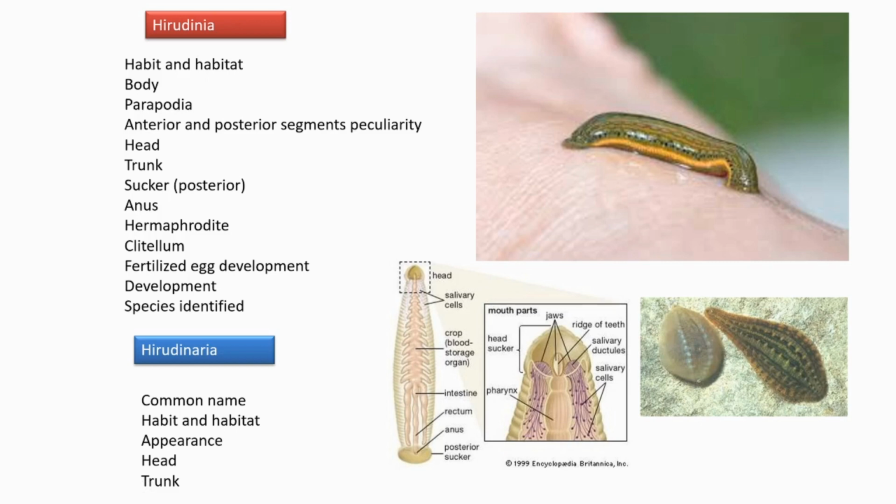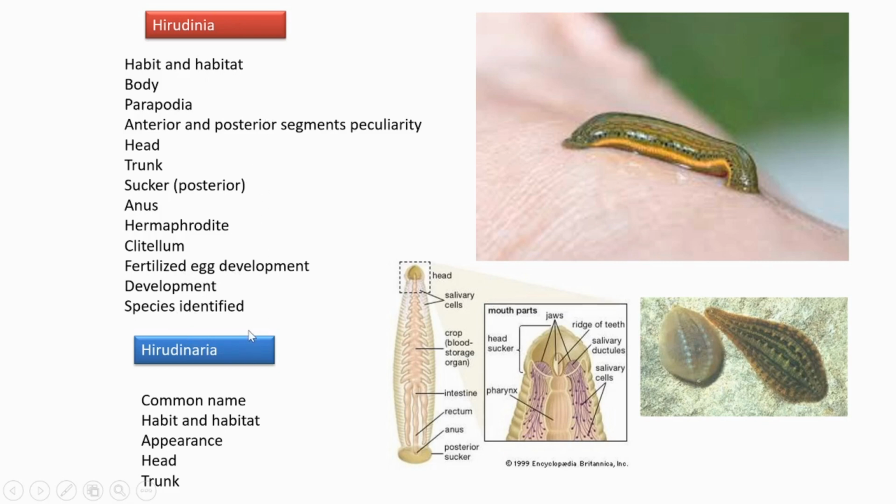Then going to the posterior sucker. The posterior sucker is composed of the posterior 7 segments. And the anus, what's its position? Dorsal to the posterior sucker is located the anus. These leeches are also hermaphrodites. The clitellum is developed during the breeding season. Then the fertilized egg is deposited in cocoons. Development is direct, without any larval form. So far 500 species are identified.